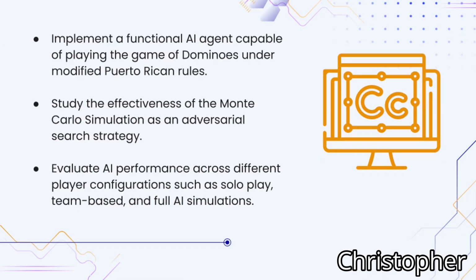Purpose of experiment: implement a functional AI agent capable of playing the game of dominoes under modified Puerto Rican rules. Study the effectiveness of Monte Carlo simulation as an adversarial search strategy. Evaluate AI performance across different player configurations, such as solo play, team-based, and full AI simulations.